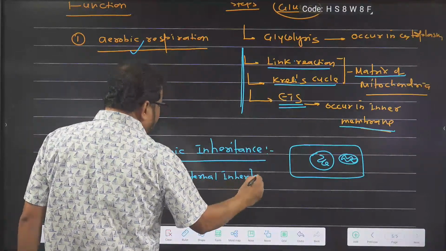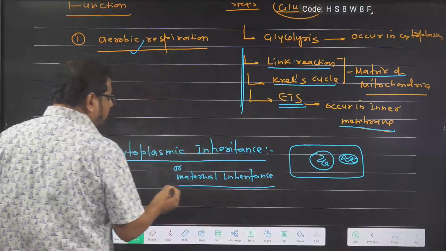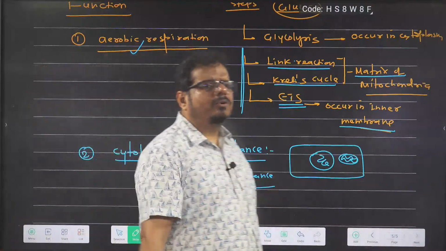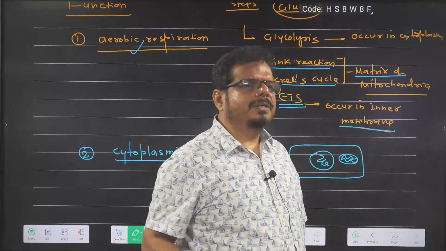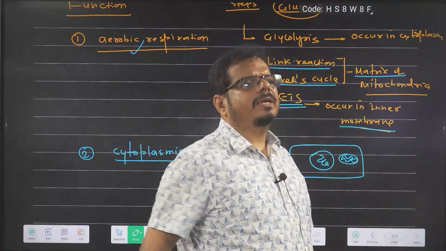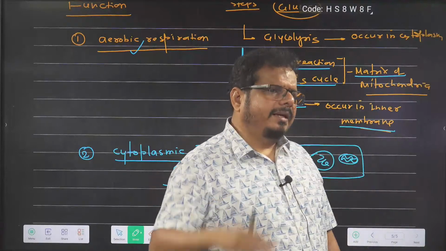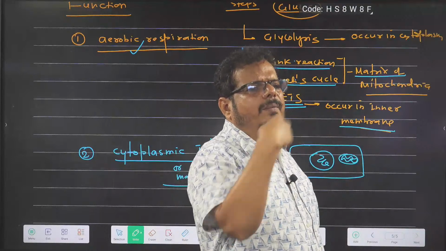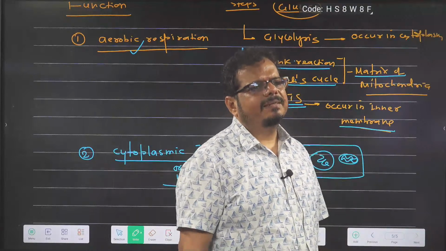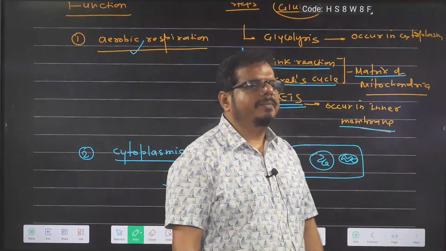In your body, the mitochondria that is there right now is contributed by your mom, not by dad, because during zygote formation, the female contributes the cytoplasm. So the DNA of cytoplasm present in your body is coming from your mother's side. That is the reason we call it maternal inheritance or cytoplasmic inheritance.